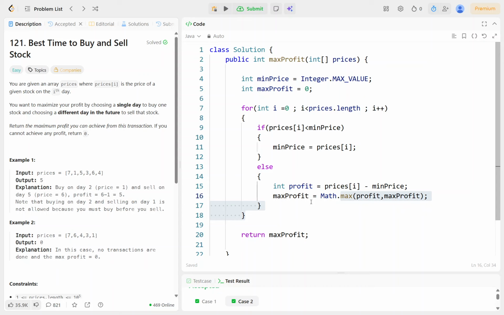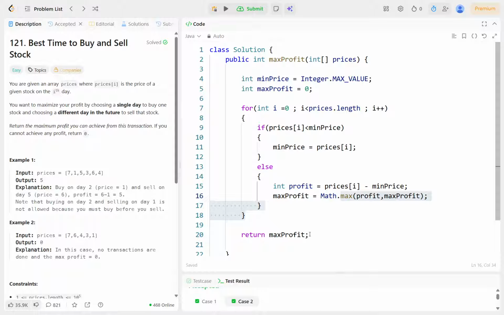Then it increments again, to 4. Is 4 less than 1? No. Then it will check here, 4 minus 1 is 3. The max profit was 5 and the current profit is 3. Max of 5 and 3 is 5. So that's why we are returning the max profit as 5. So that's it. It is a simple problem.